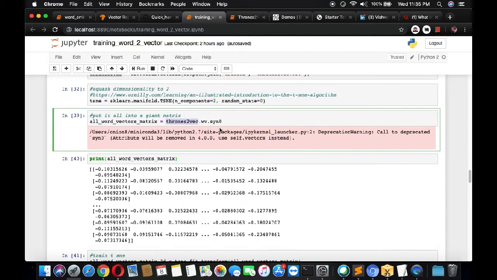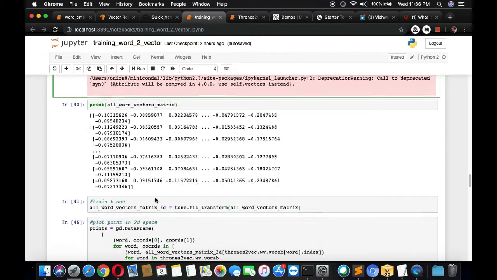Okay, and then we are using it. Earlier, model.syn0 would give all those vectors, but it has now been changed, so you have to use model.wv.syn0 to get all the vector representations for the words in the books of text that we used to train the model. We are saving all of them into a giant matrix, the all word vector matrix. So all the vector representations of those words are stored in that matrix. Okay, so this is how it looks.